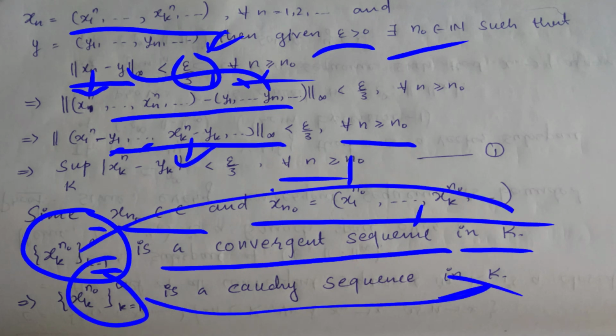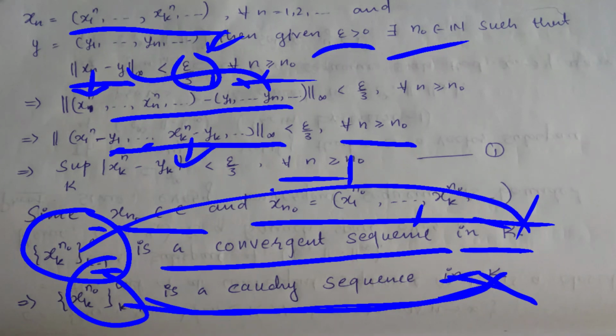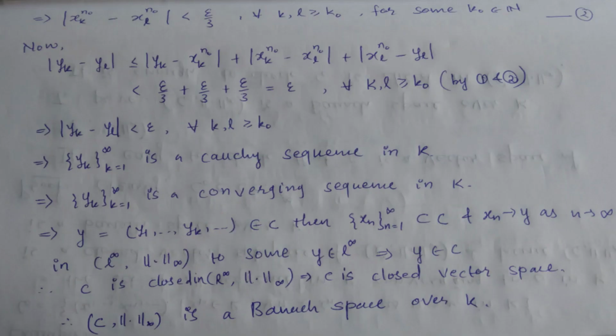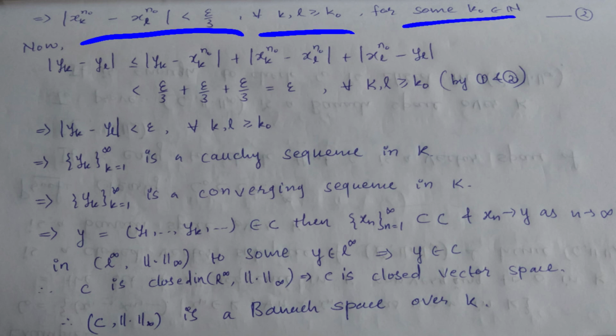Because this sequence is convergent in K. So you can say that this is a Cauchy sequence in K, but we have to prove that it is a Cauchy sequence in our given space. So use the definition of Cauchy sequence in K, that is, modulus of xk to the power n0 minus xl to the power n0 is also less than epsilon by 3, and this is true for k and l greater than or equal to some k0, where k0 belongs to N.